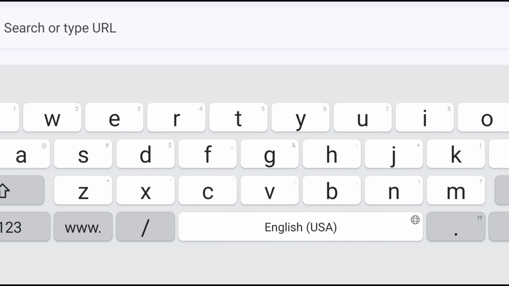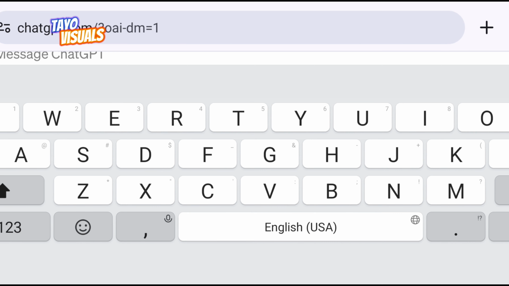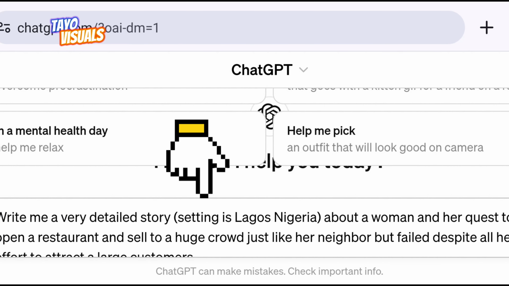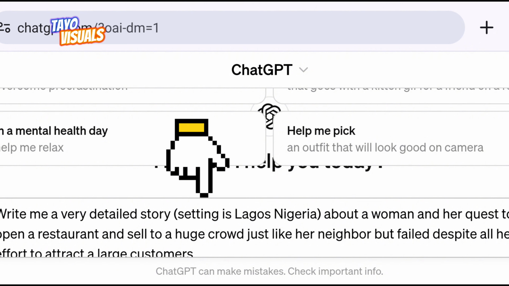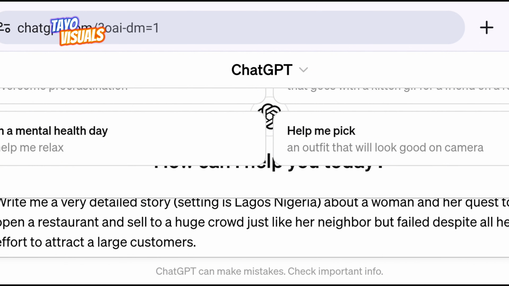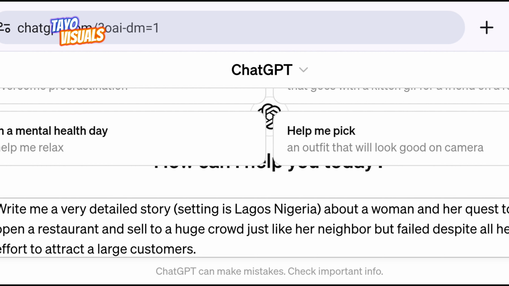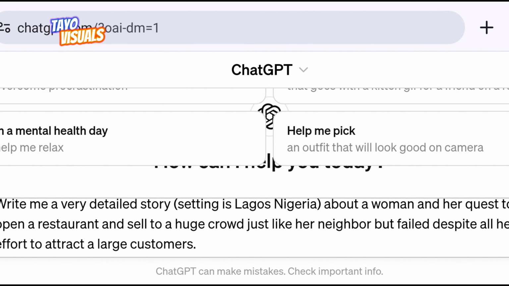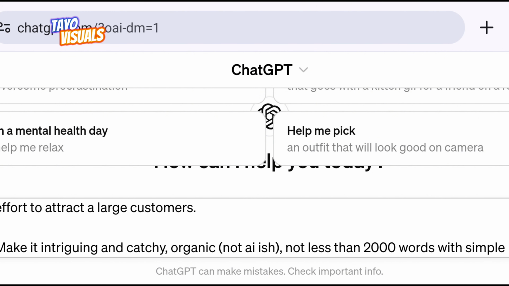The first thing is you want to go to ChatGPT to generate a story. Once you get to ChatGPT, you're going to input your prompt. So this is the prompt I'm going to use. It says, write me a very detailed story. Setting is in Lagos, Nigeria, about a woman and her quest to open a restaurant and sell to a huge crowd, just like her neighbor, but failed despite all her efforts to attract a large crowd.